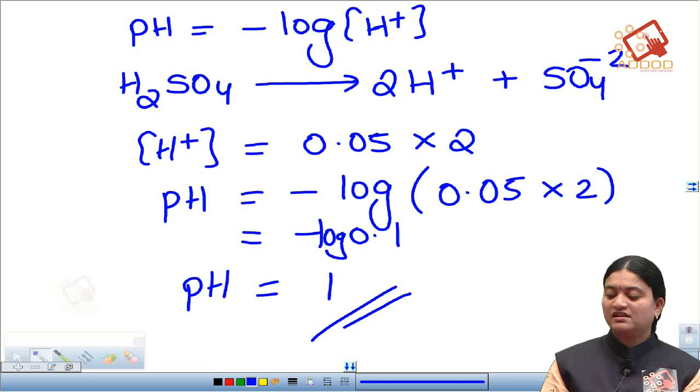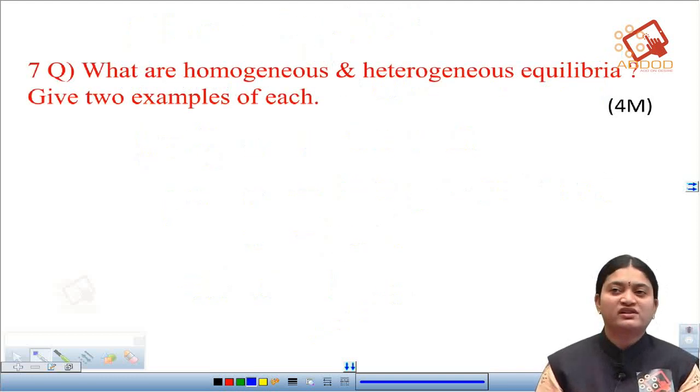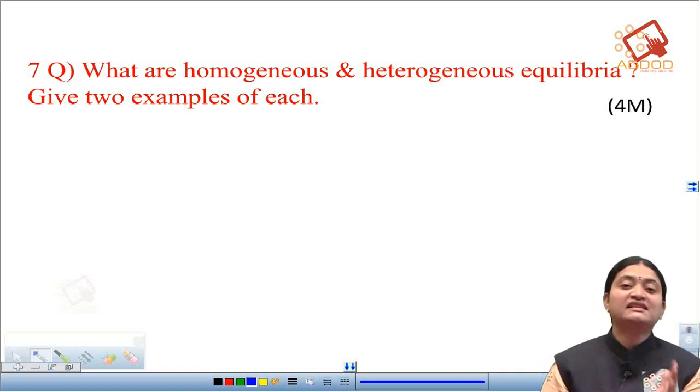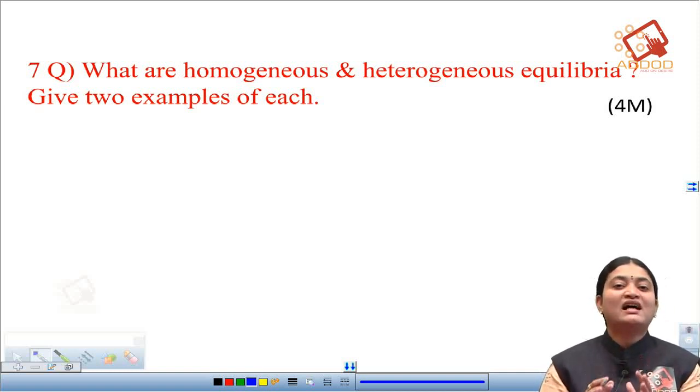Now coming to the next question. What are homogeneous and heterogeneous equilibria? Give 2 examples of each. Homogeneous equilibria is nothing but an equilibrium in which the reactants and products are both in the same phase. A phase here can be gas, liquid or solid. If they are present in the same phase, then we call them homogeneous equilibria.